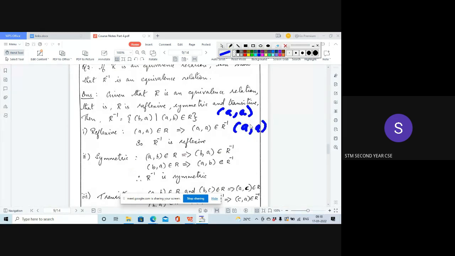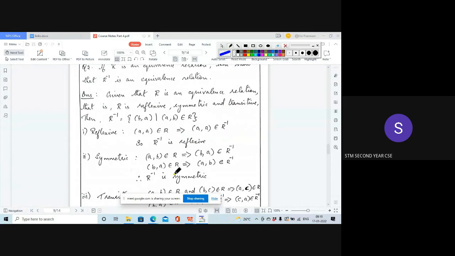So if it is reflexive, all such elements will be there, and when we take the reverse we find that it is the same ordered pair. So R inverse is reflexive, isn't it? If AA is an element of R, it implies that AA is an element of R inverse also, because when you reverse the ordered pair, there is no difference.